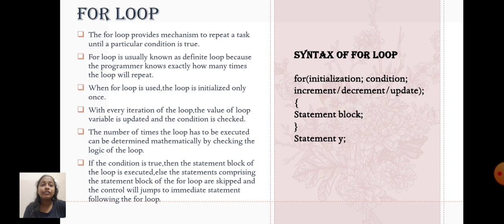The number of times the loop has to be executed can be determined mathematically by checking the logic of the loop. If the condition is true, then the statement block of the loop is executed. Else, the statements comprising the statement block of the for loop are skipped, and the control will jump to the immediate statement following the for loop.